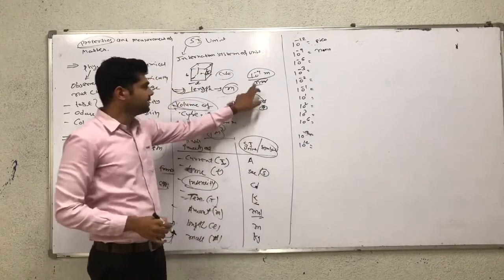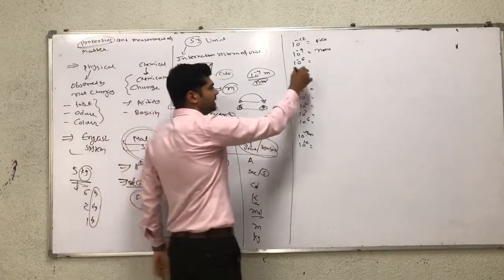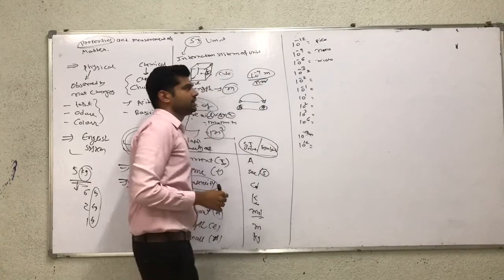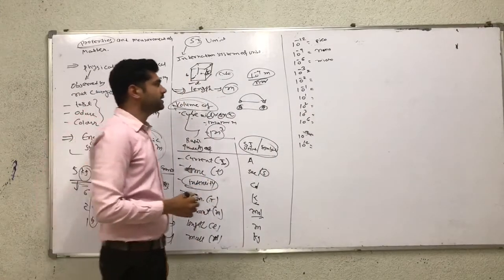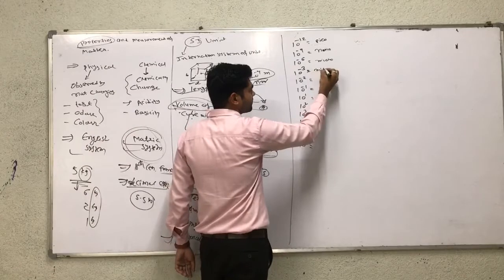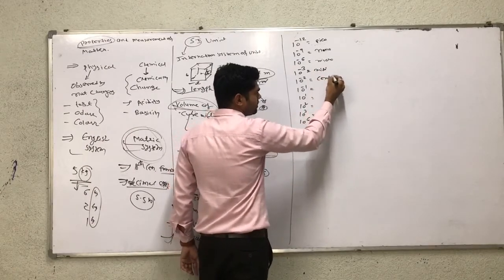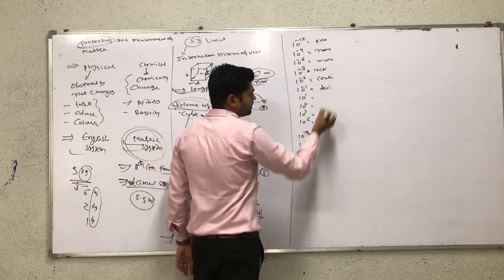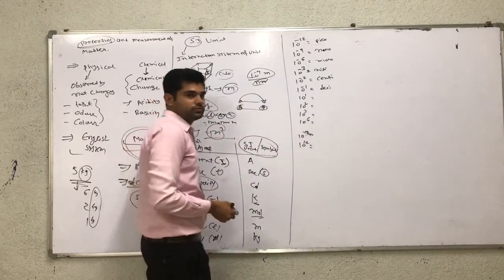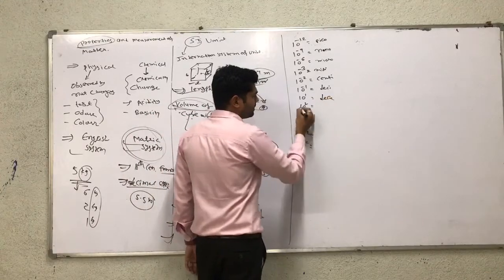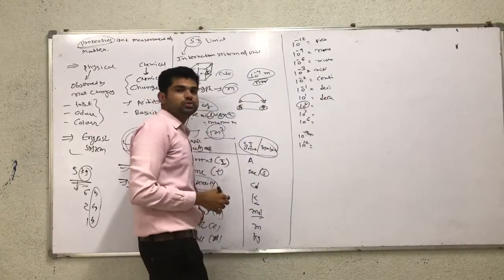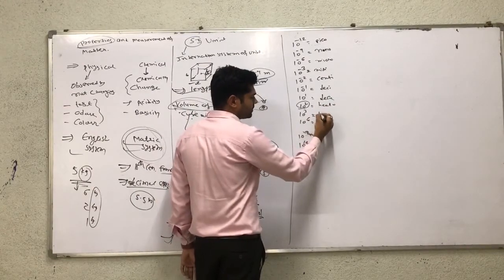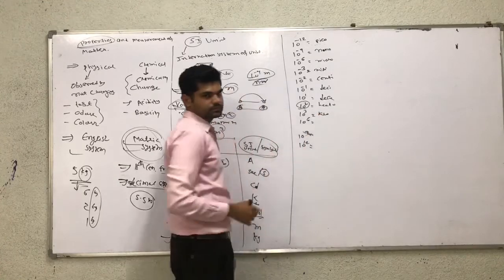So the prefix is nano. In a similar way, 10 raised to minus 6 means micro. 10 raised to minus 3 means milli. 10 raised to minus 2 is centi. 10 raised to minus 1 is deci. 10 raised to 1 is deca. 10 raised to 2 is hecto. 10 raised to 3 is kilo.